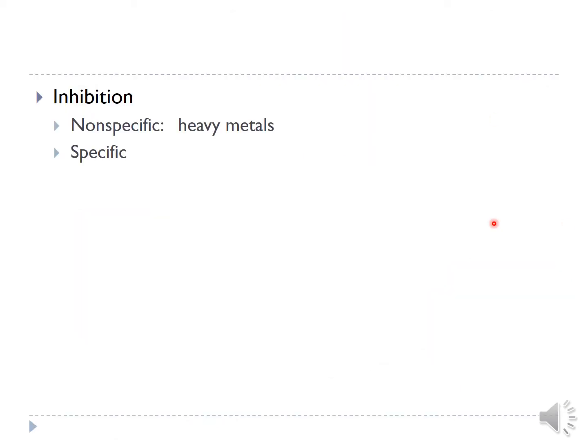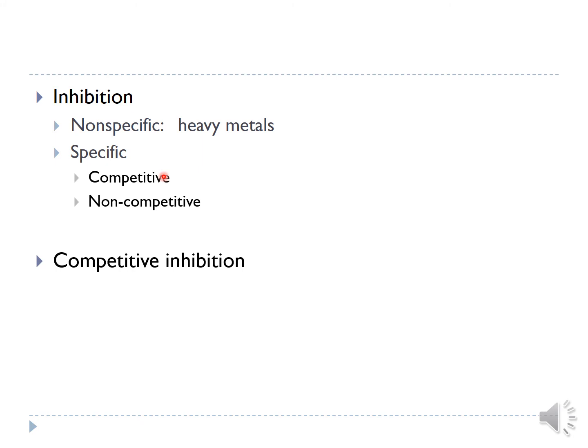Now this inhibition by the drug could be non-specific or specific. Non-specific, like heavy metals, they denature most of the proteins and they inhibit all the enzymes which they encounter. So that is called non-specific inhibition. But most of the time we go for specific inhibition as drug target, and this inhibition could be competitive or non-competitive. So what is competitive inhibition?